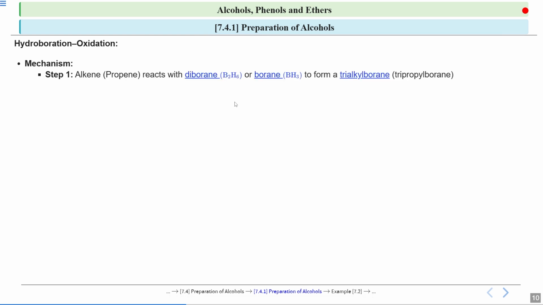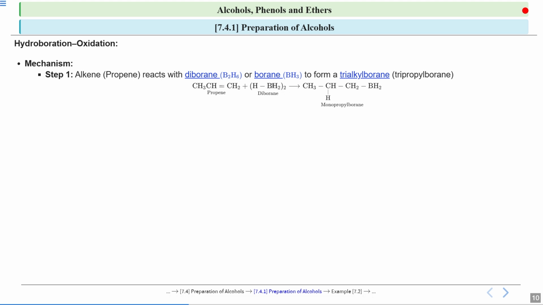Step number 1: your alkene, in this case propene, will react with diborane or borane to form trialkyl borane. That means it will form tripropyl borane, tri because 3 alkyls are attached to borane. Now look at the first step. This is propene and this is diborane.